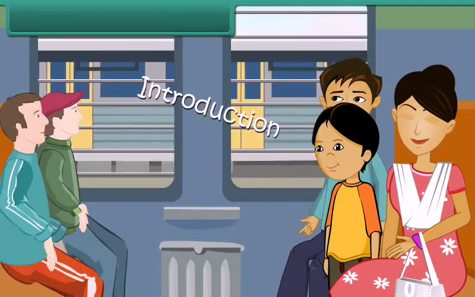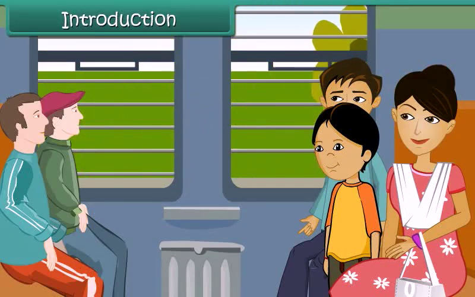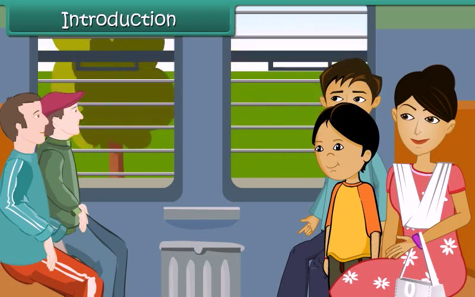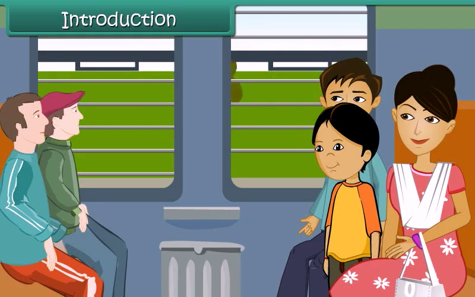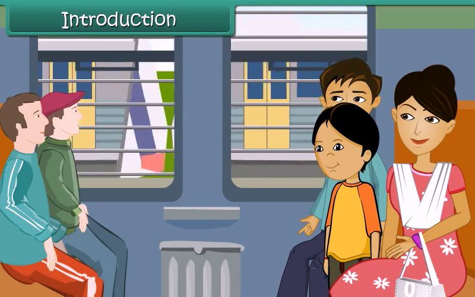Introduction. Pari lives in the city with her parents. She is going to the village in summer vacations where her grandparents live. This is the first time she is visiting an Indian village.